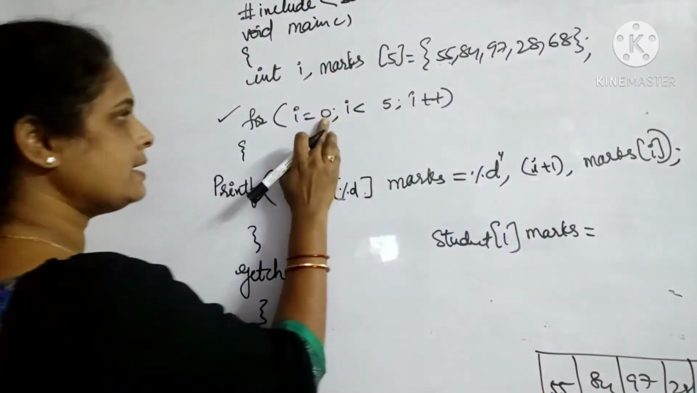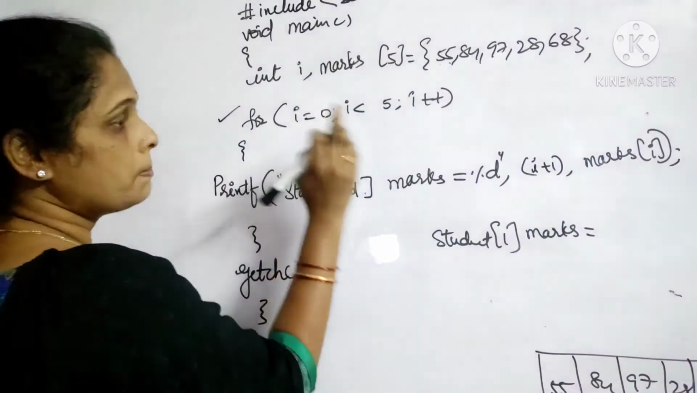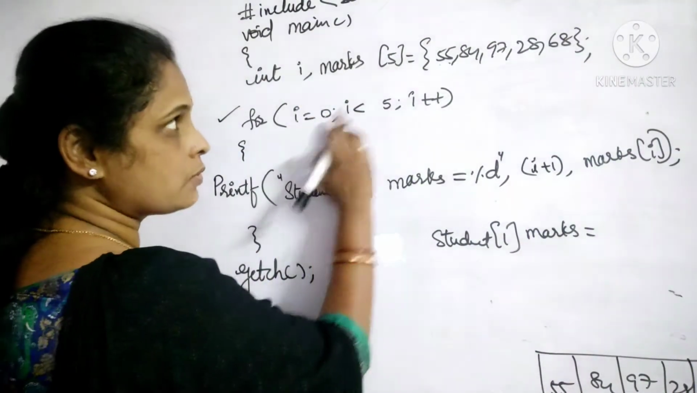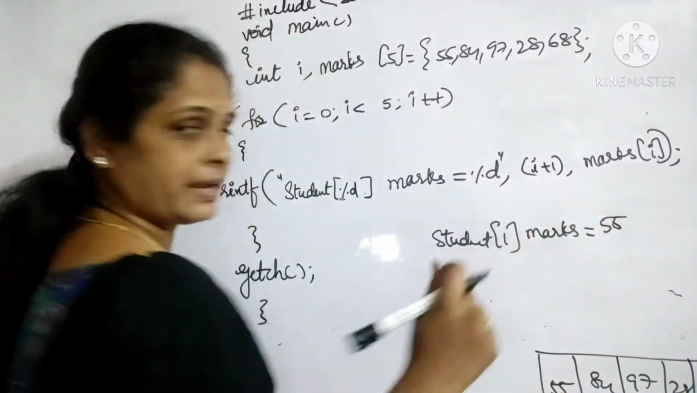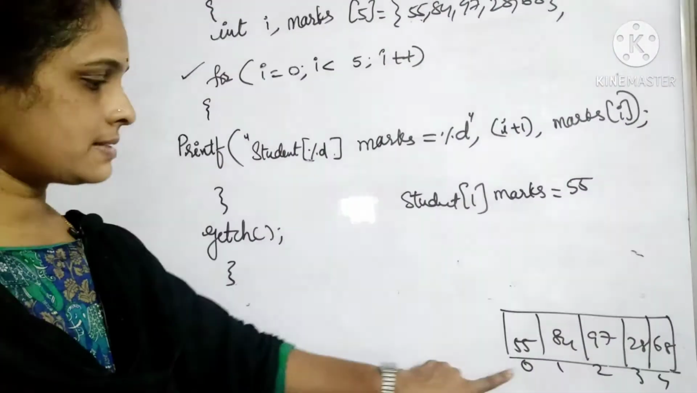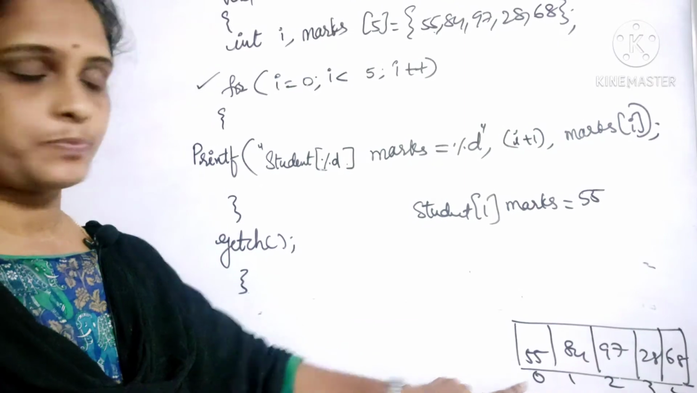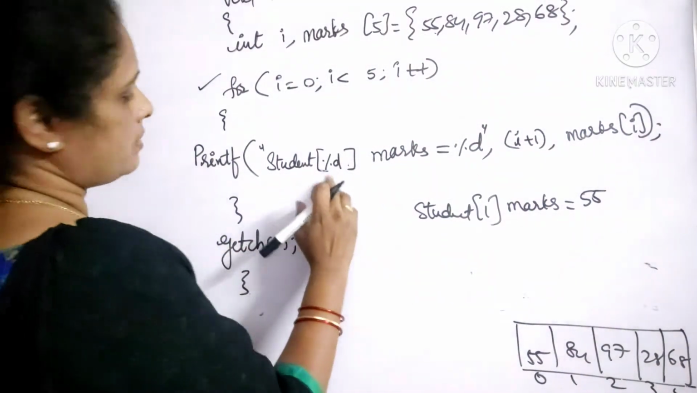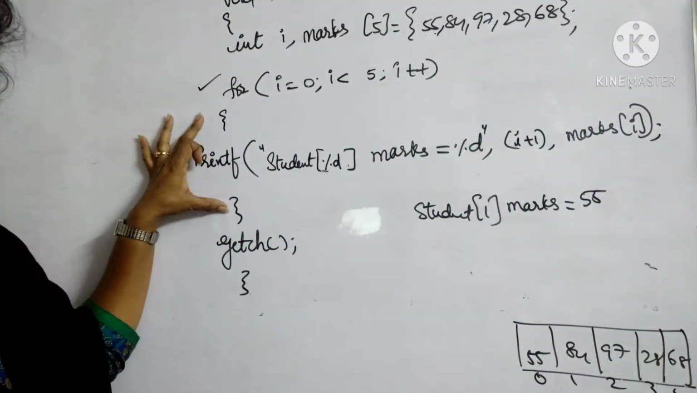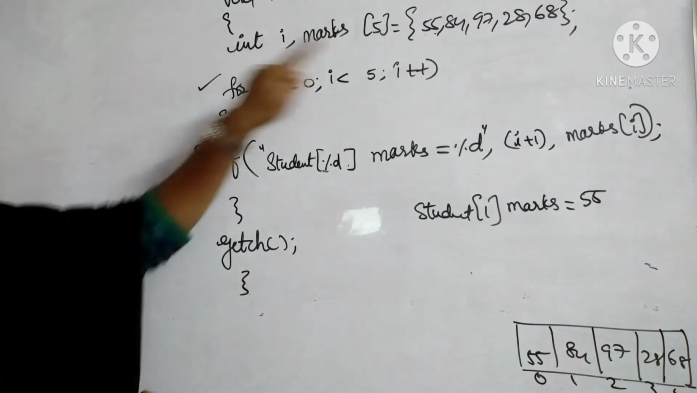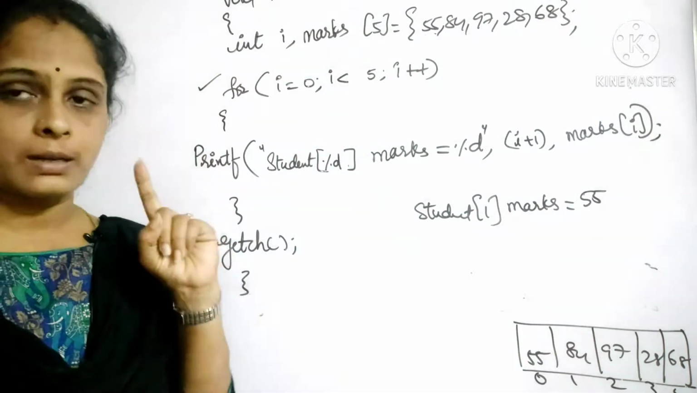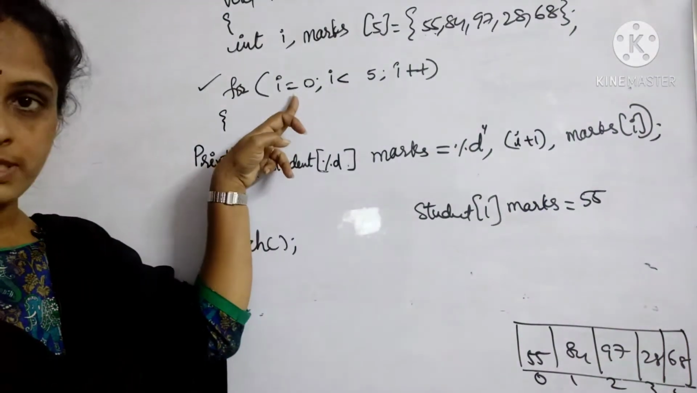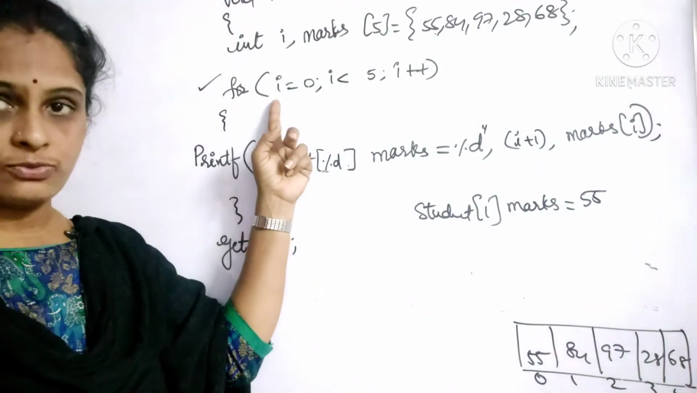What is the value of I here? 0. So marks of I, marks of 0, what is it? 55. The same thing will be displayed. If you check here, marks 0 is 55 only, right? Coming to the right, still it is in a loop. So what happens? Again I takes an increment. Now this time the value of I becomes 1, because previously it was 0, plus plus I becomes 1 here.